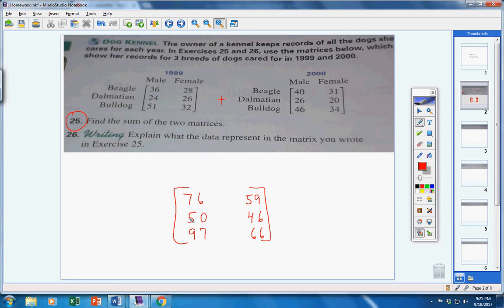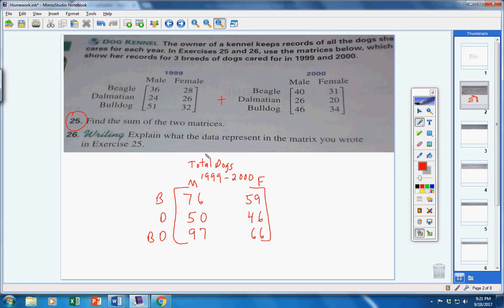Okay, well, this data would be total dogs 1999 through 2000, males, females, of course, beagles, Dalmatians, and bulldogs.